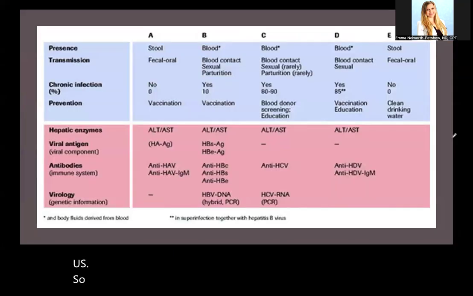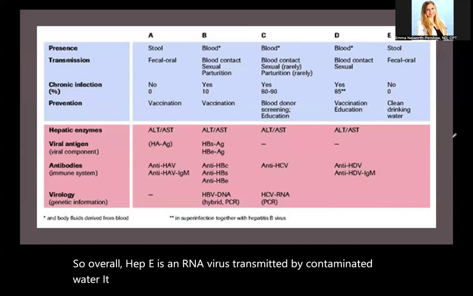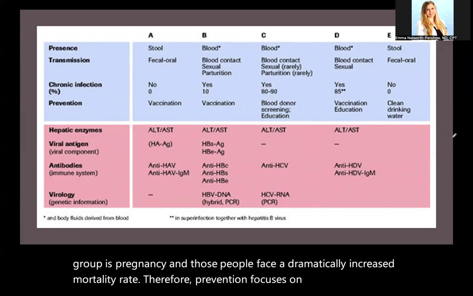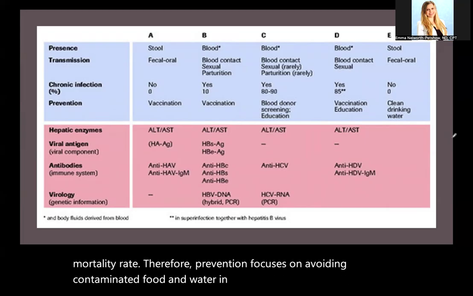So overall, Hep E is an RNA virus transmitted by contaminated water. It causes acute hepatitis, never becomes chronic. The key risk group is pregnancy, and those people face a dramatically increased mortality rate. Therefore, prevention focuses on avoiding contaminated food and water in endemic areas.